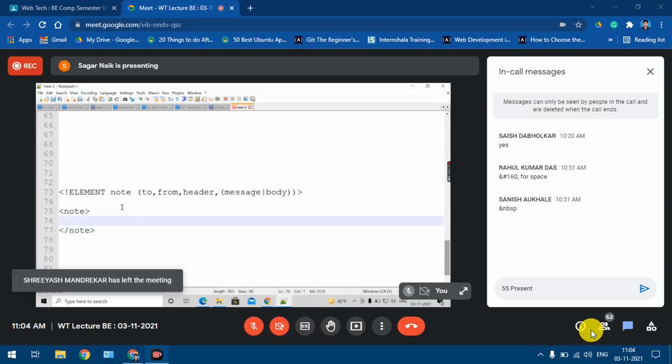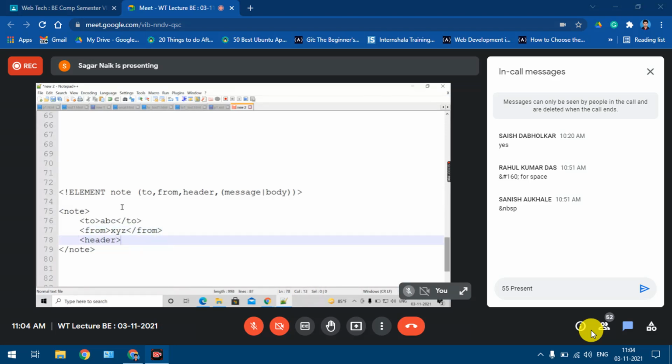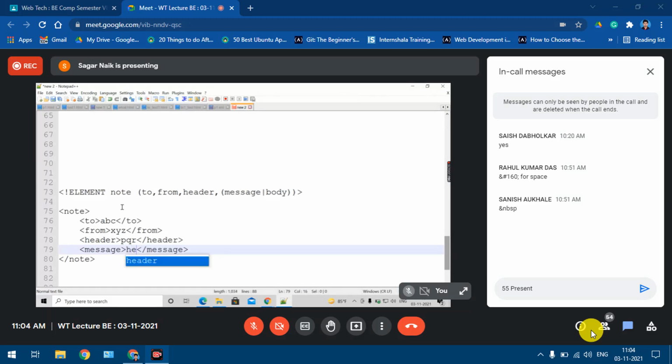As per the DTD, it should have a to element, a from element, a header element, and message and body. Okay, so I'll just put some content.